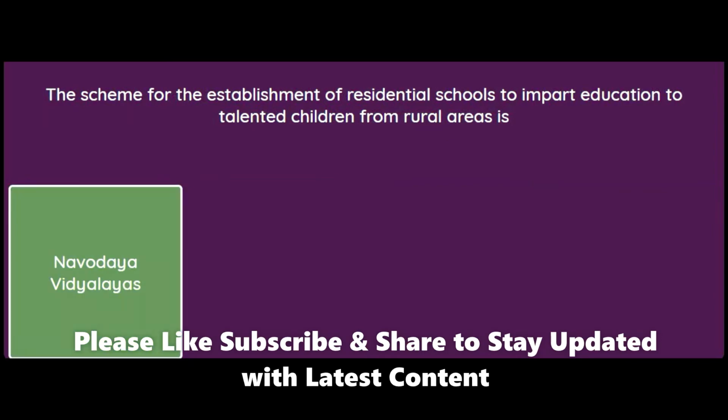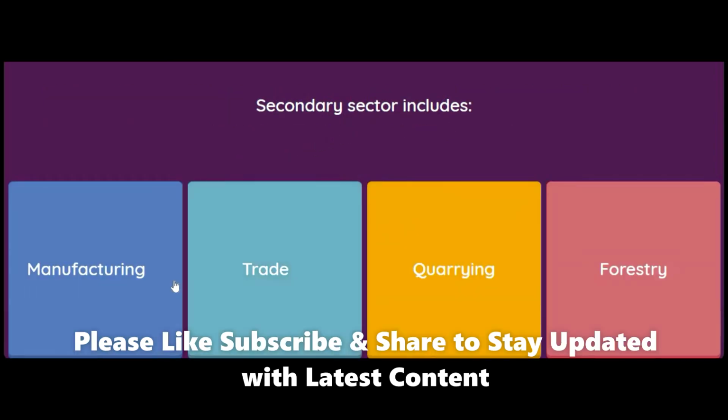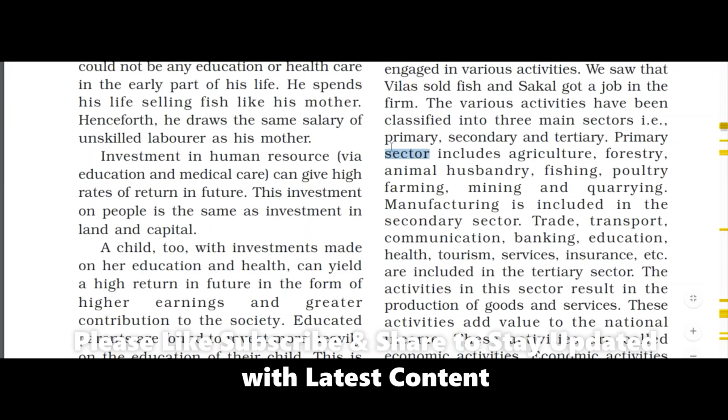Navodaya Vidyalaya. Secondary sector includes manufacturing, trade, quarrying or forestry. And students, to understand what the sector means, let's refer to the book so it gives you more understanding of different types of sectors. If you refer to the book, the various activities have been classified into three main sectors: primary, secondary and tertiary. The primary sector includes agriculture, forestry, animal husbandry, fishing, poultry farming, mining and quarrying.